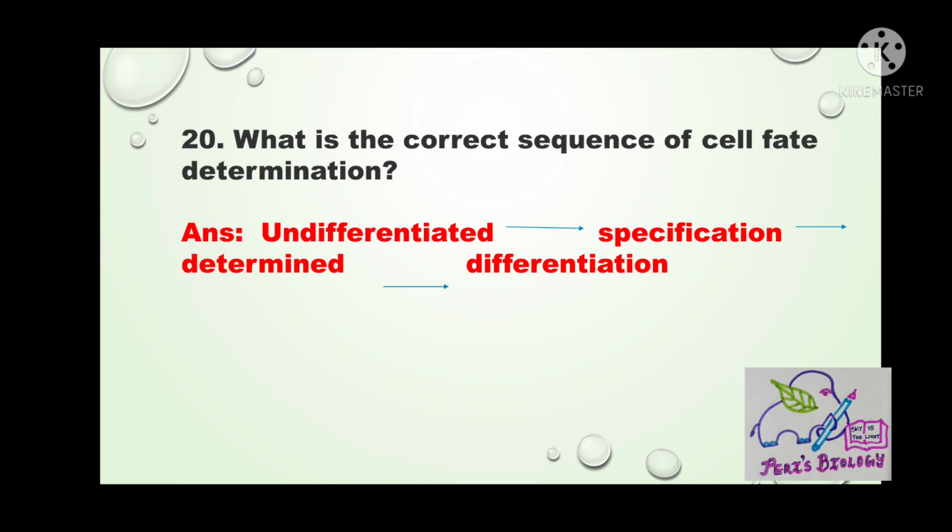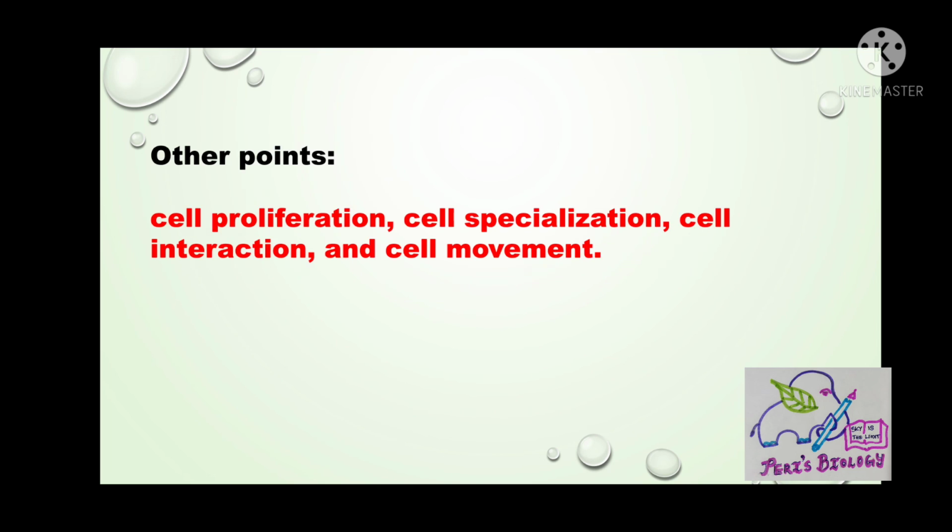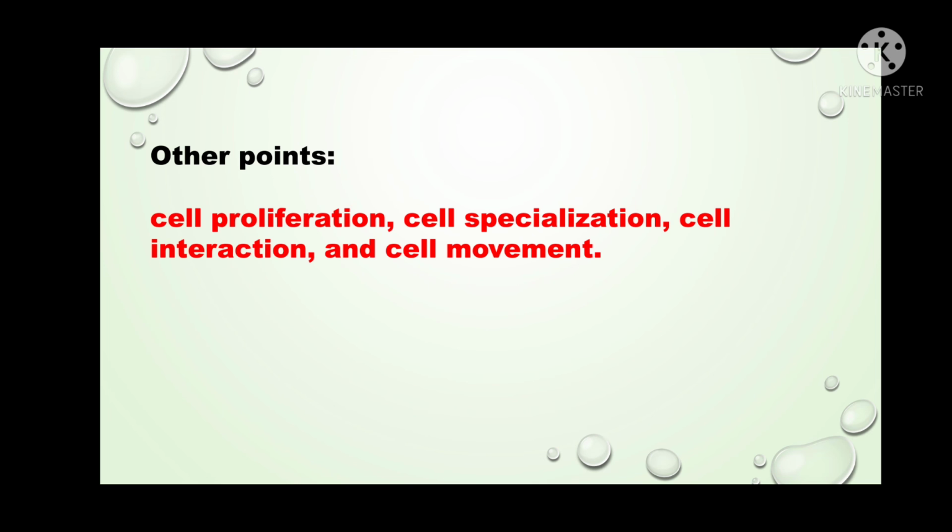Next question. What is the correct sequence of cell fate determination? The sequence will be first undifferentiated, next specification, next determined and differentiation. Actual steps in cell fate determination involve cell proliferation, cell specialization, cell interaction and cell movement.